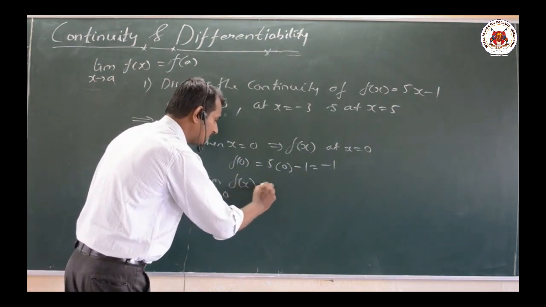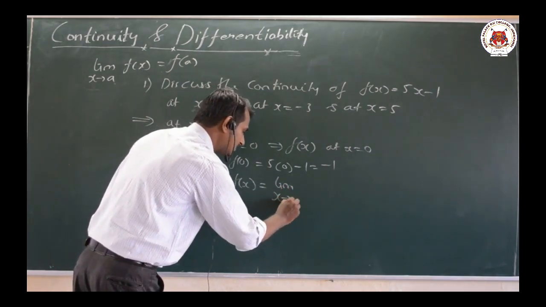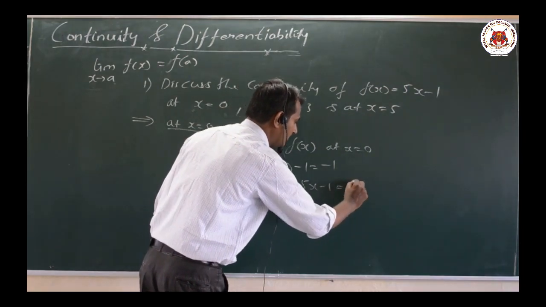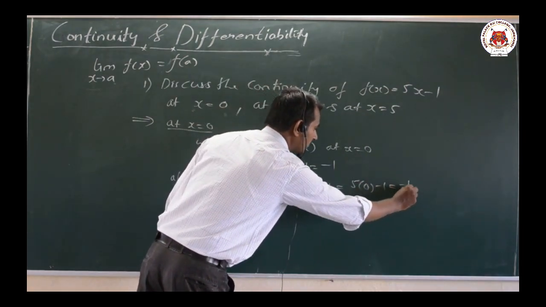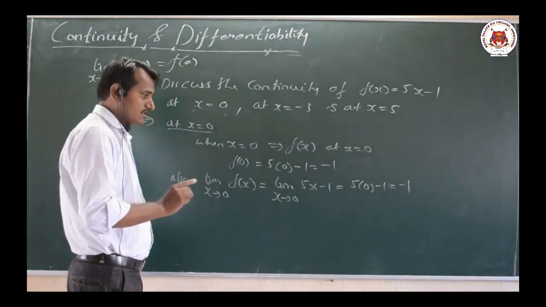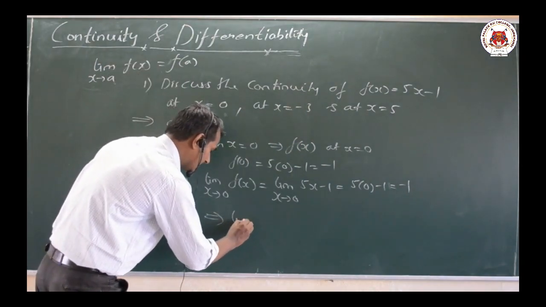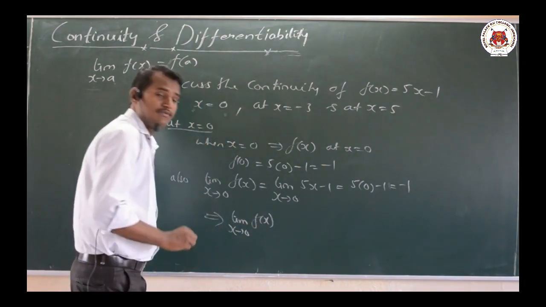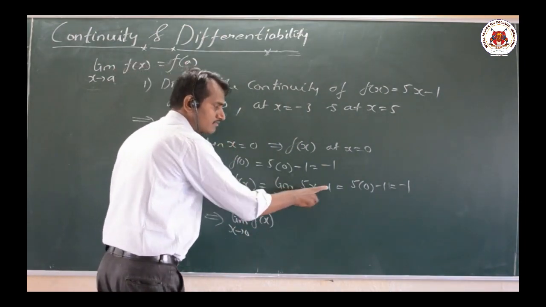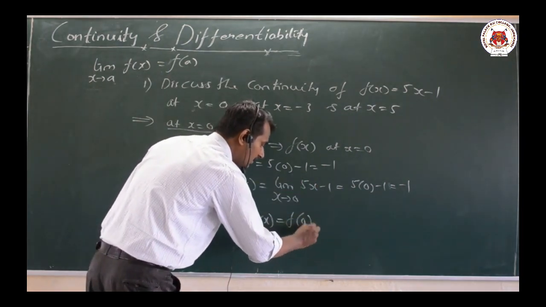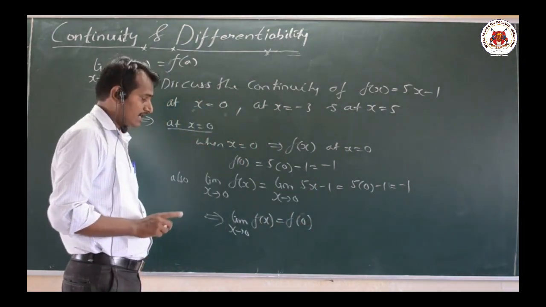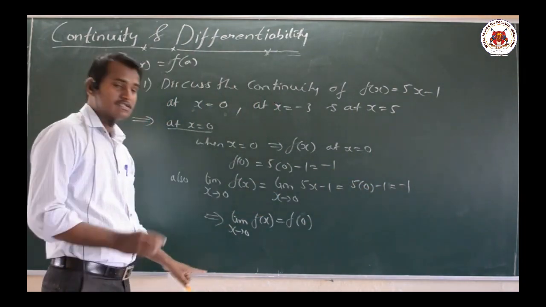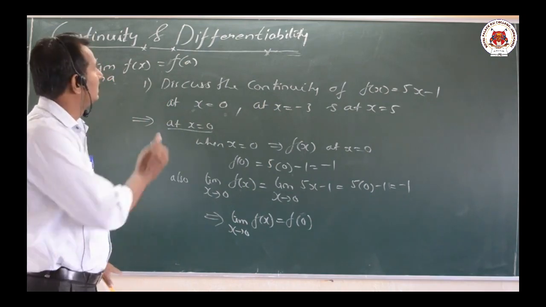Limit as x tends to 0 of 5x minus 1: the value will be 5 into 0 minus 1, that is minus 1. That means we have shown that limit as x tends to 0 of f of x equals f of 0, and its value is minus 1. So that is nothing but our simple and clear definition of continuity.